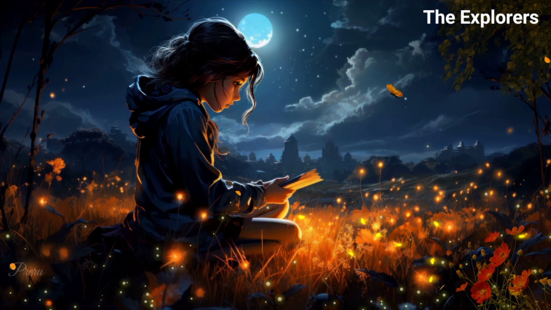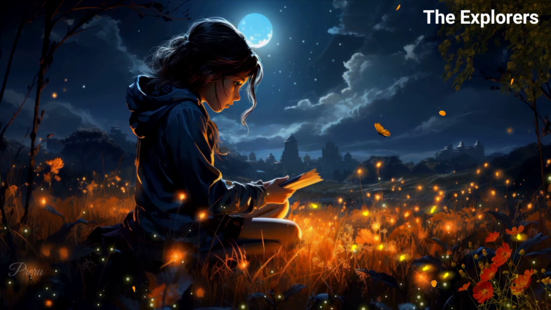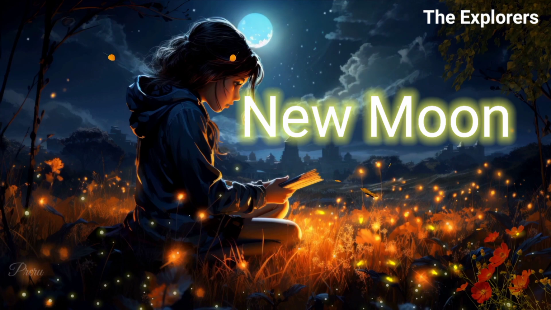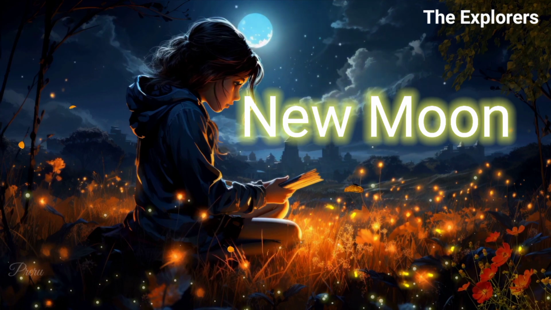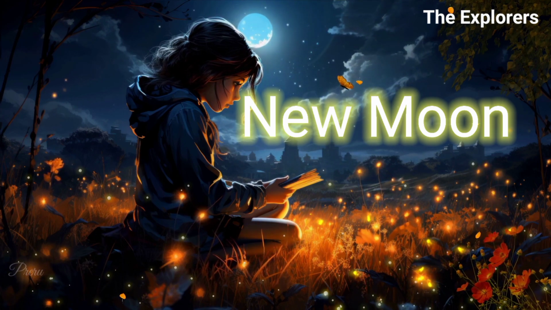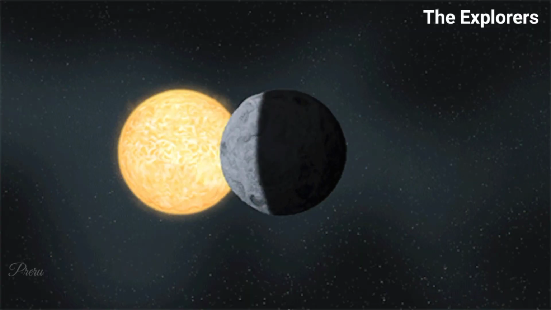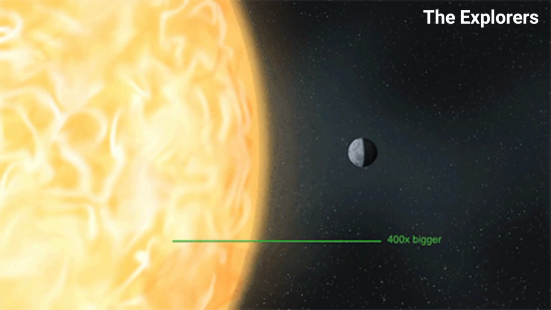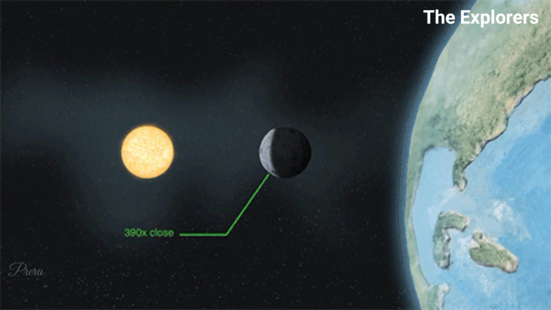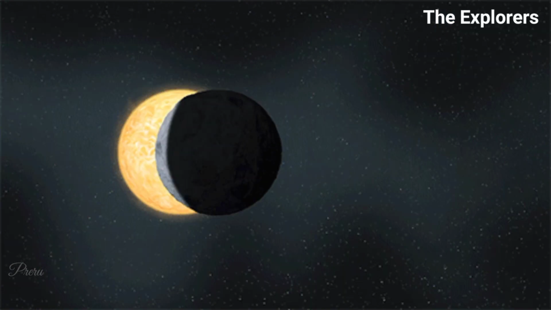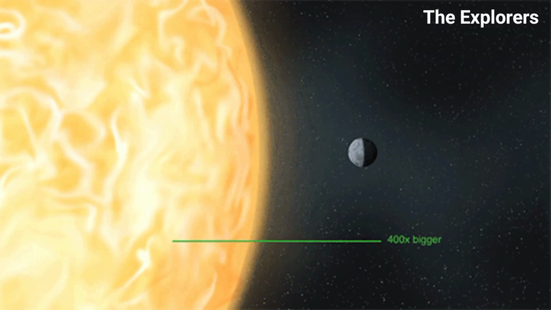What do you think is the new moon? Is it a new moon that replaces the old moon? No, it's not the case. The new moon is the moon which is not visible from the Earth because it's positioned between the Earth and the Sun, with the illuminated side facing away from us. Let's understand this in simple terms.